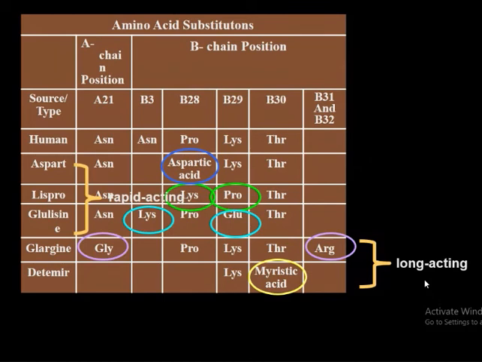The rapid acting ones are these three: aspartate, lispro, insulin. Short acting are these three, and long acting insulins are these two.